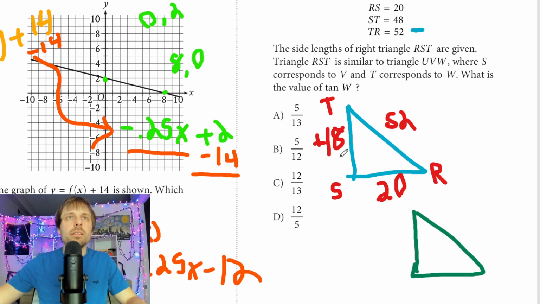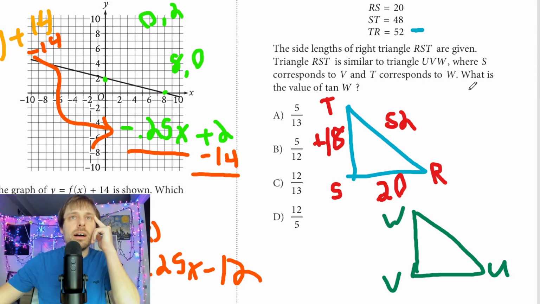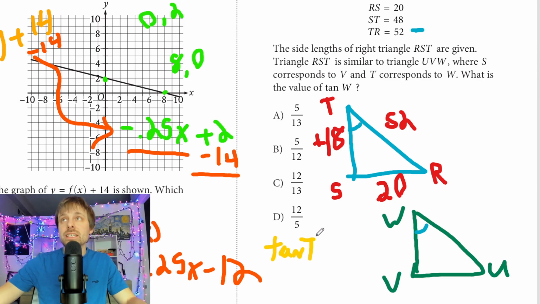Okay. And let me match my angles. So R is similar to U, S is similar to V, and T is similar to W. Okay. And what is the value of tan of W? So tan of W is the same thing as tan of T.